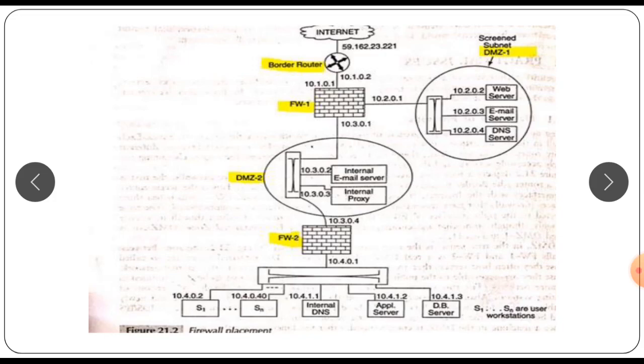The internal network contains the application server, database servers and user workstations. It also contains an internal DNS server. The DNS server is different from the external DNS in that it provides mapping between the domain names of the internal machines and their IP addresses. The internal machines all have private addresses. It is neither necessary nor desirable for third parties on the internet to be aware of the private addresses of the internal machines. Hence, this DNS server is placed in the internal network.